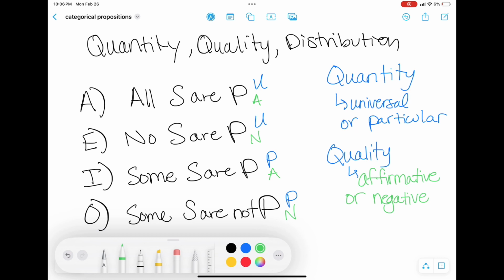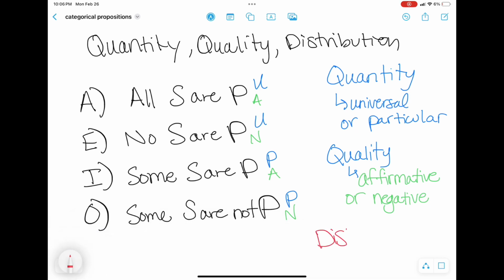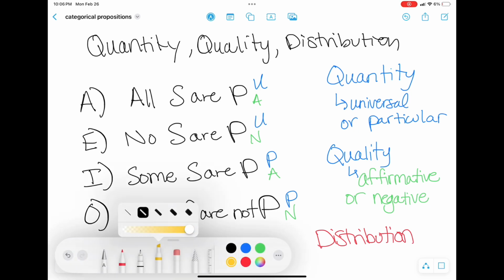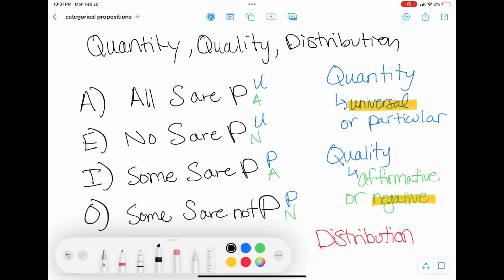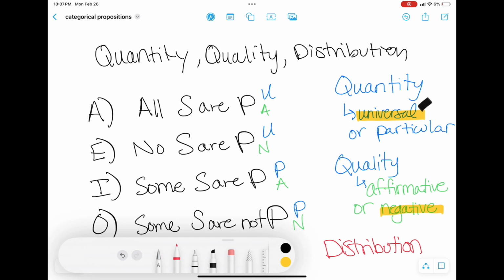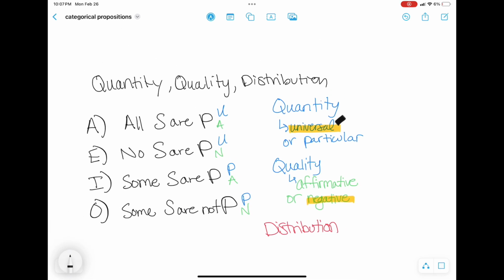Quality is either positive or negative, affirmative or negative, S R P or non-R P, so we can see why A and I are affirmative and E and O are negative. Next is distribution, and distribution refers to whether a claim is being made about all members of a class.